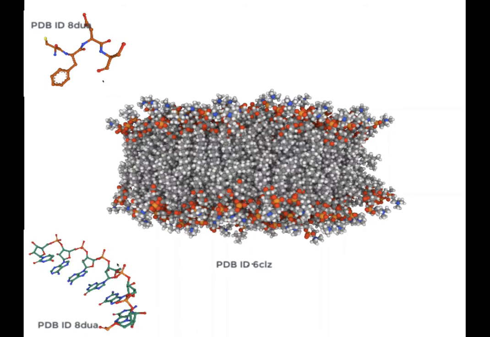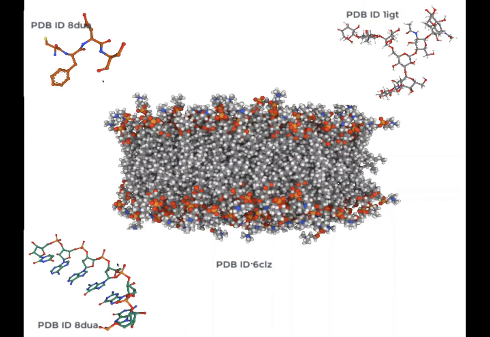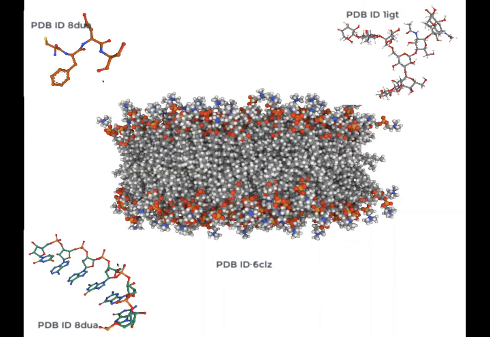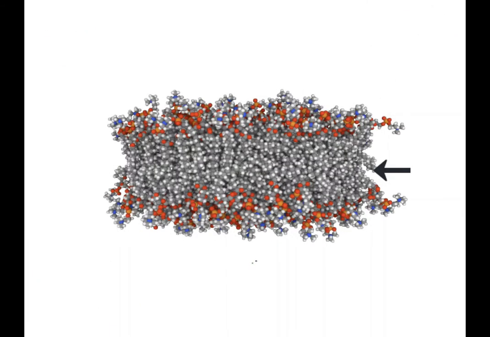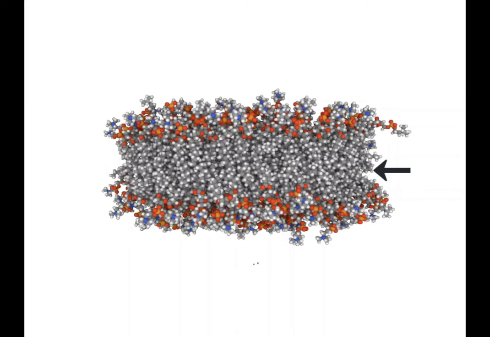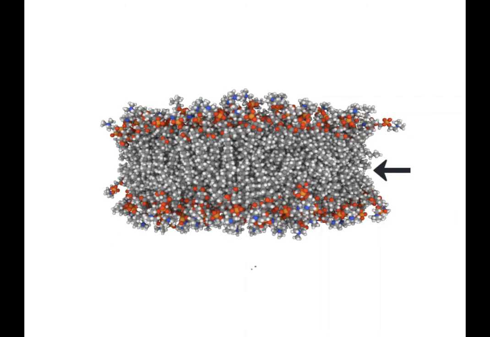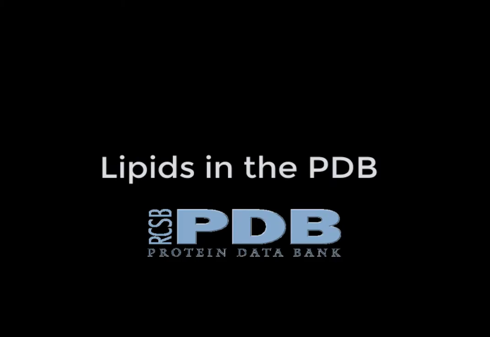Unlike proteins, nucleic acids, and carbohydrates, their structure is often not ordered. Also, the high proportion of carbons and hydrogens in these molecules does not provide enough contrast to be viewed in electron microscopy images.